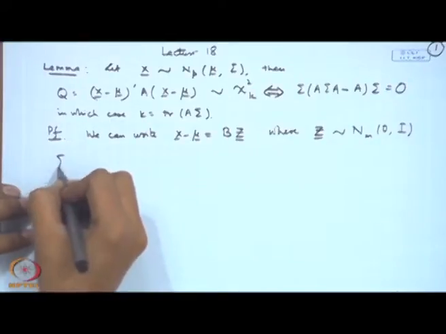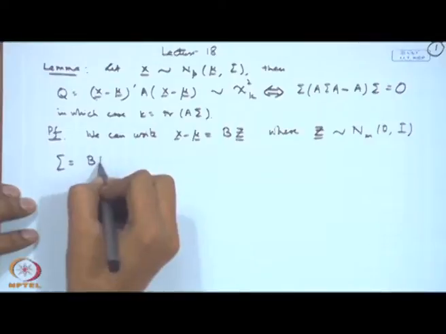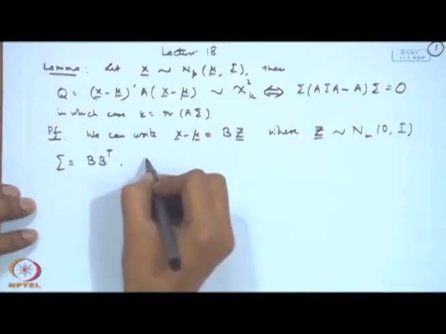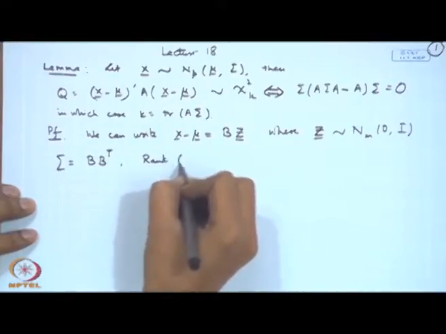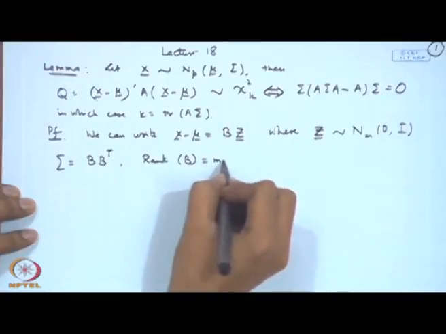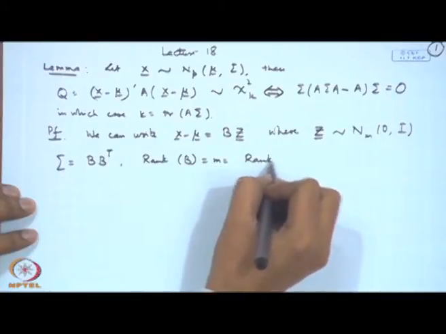So, let us consider the decomposition of sigma as B B transpose, rank of B is say m, which is also the rank of sigma,